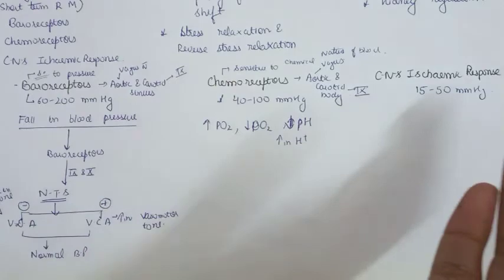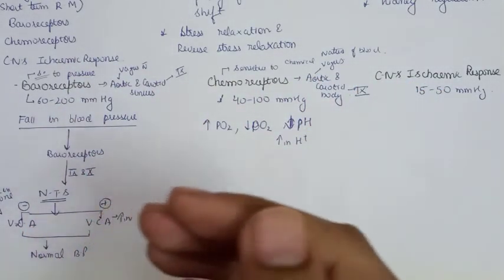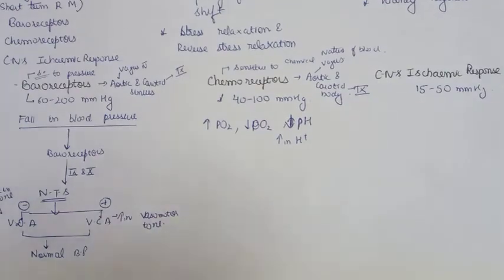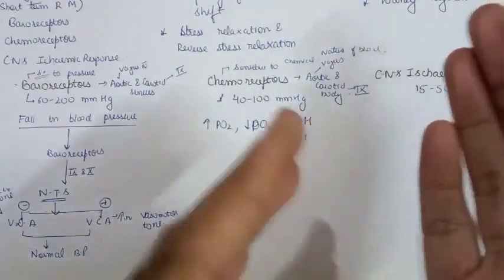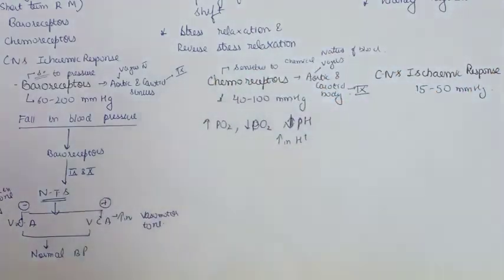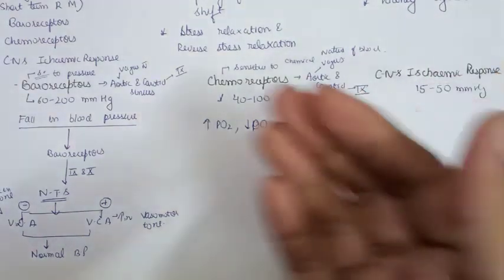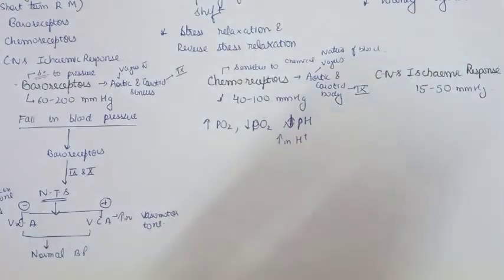The sensory afferents will go via the 9th and 10th cranial nerves and reach the nucleus tractus solitarius, and accordingly the NTS will send impulses to the vasoconstrictor and vasodilator areas, and the blood pressure returns to normal. So the chemoreceptors work similarly to the baroreceptors, but the difference is that the sensory impulses travel from the aortic and carotid bodies via the 9th and 10th cranial nerves.